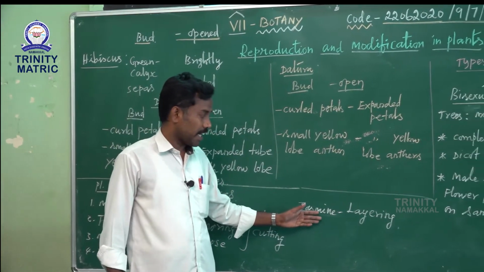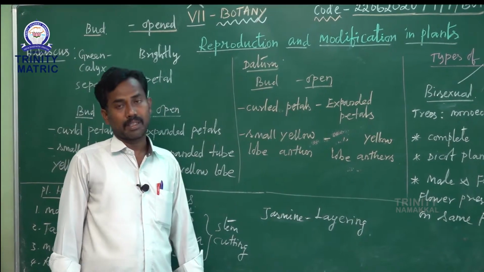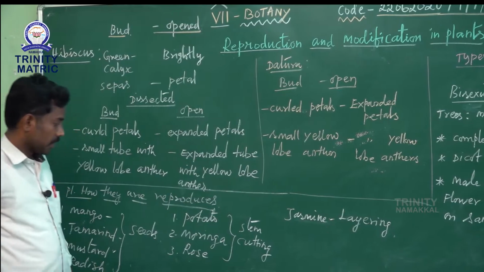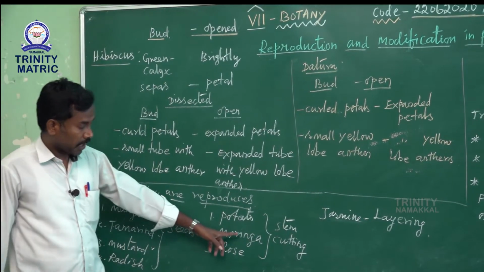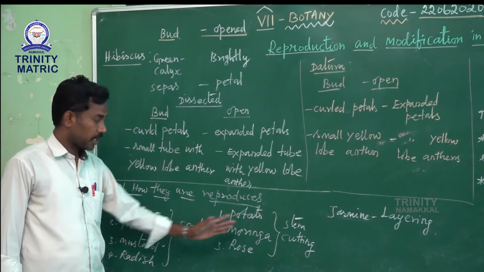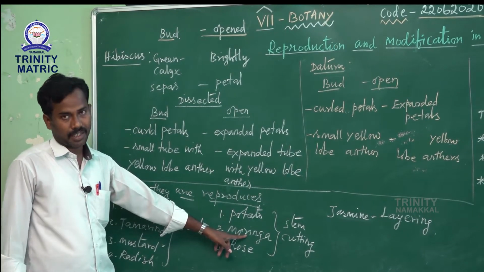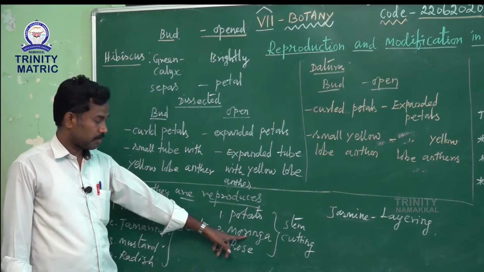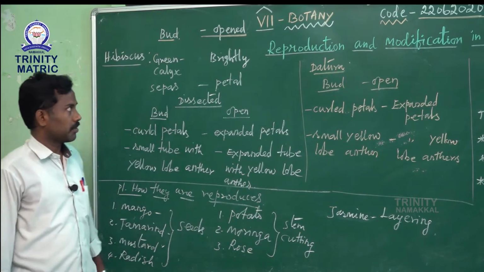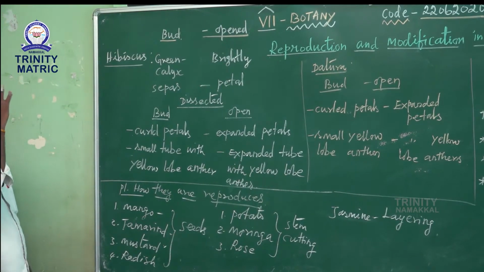Then next one, jasmine. It is one of the layering methods, called padiyam podudal in Tamil. Then moringa, here both seed as well as stem cutting work. Moringa means drumstick tree, Murungai Maram in Tamil. Both seeds and stem cuttings are used.